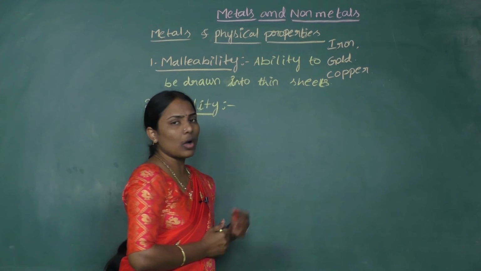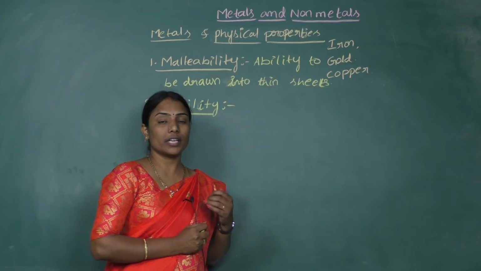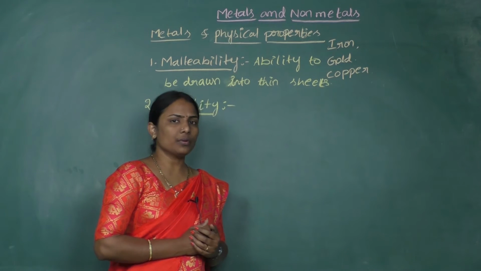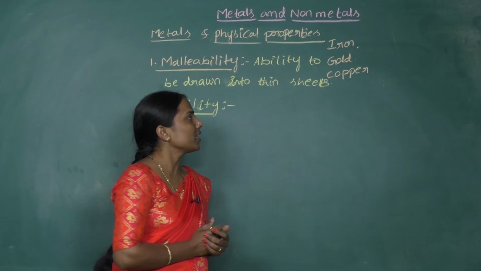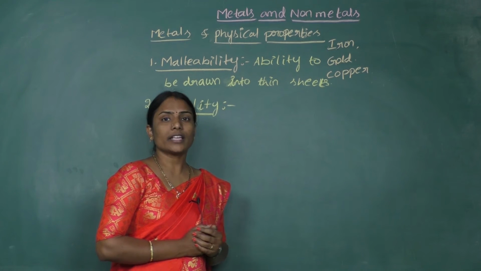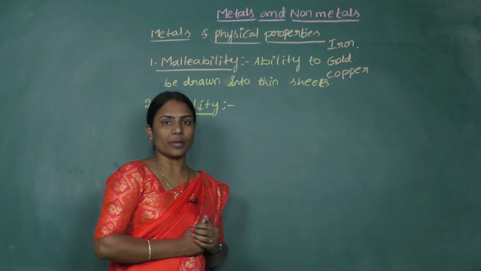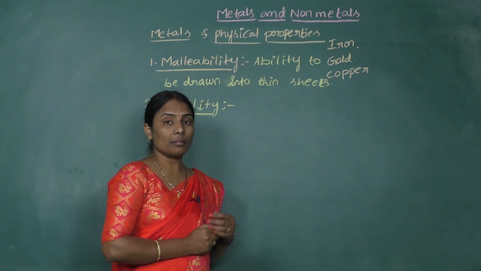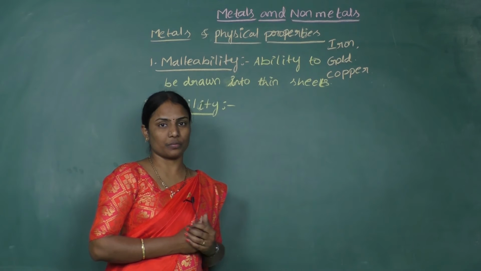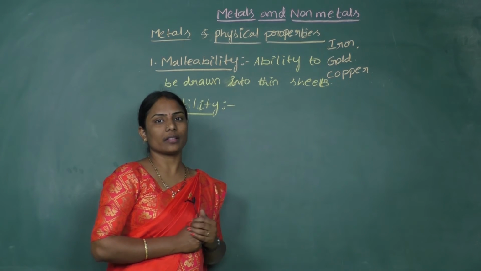You would have seen copper wires, which we very frequently use in electric circuits, right? In almost all electric circuits, we use metal wires like copper, aluminium, silver. And you would have seen the binding wire, most frequently used in construction, which is made up of iron, right?